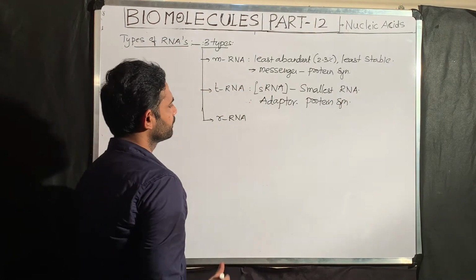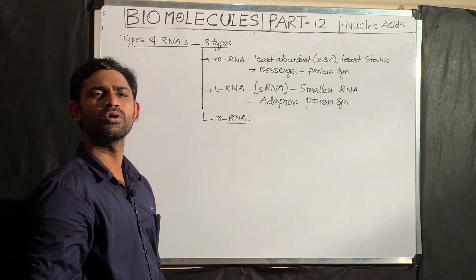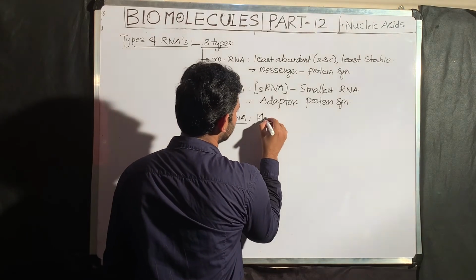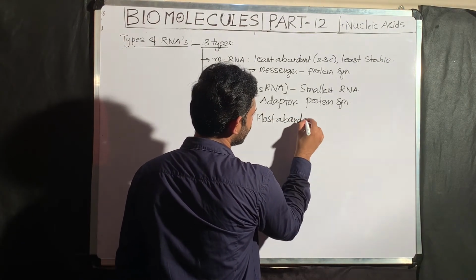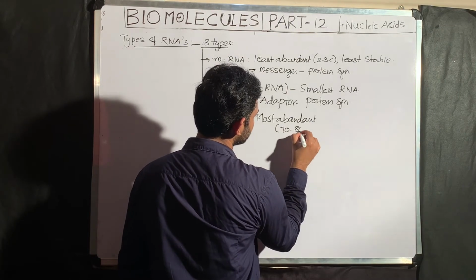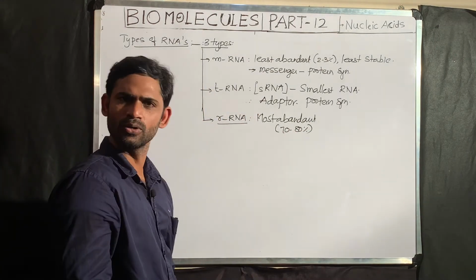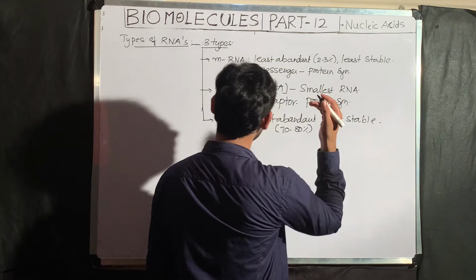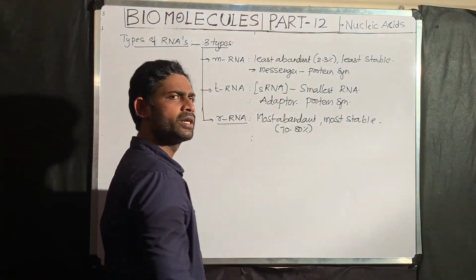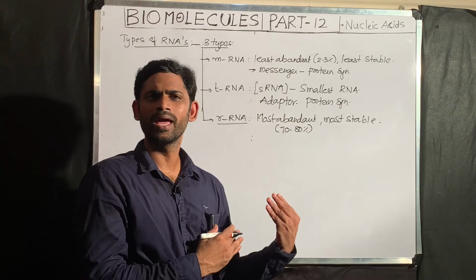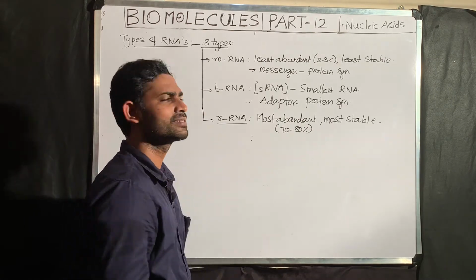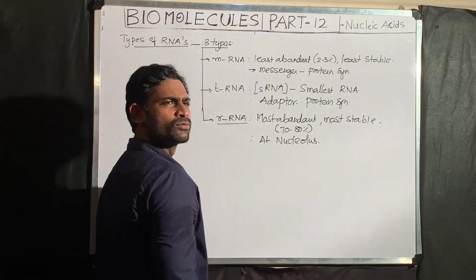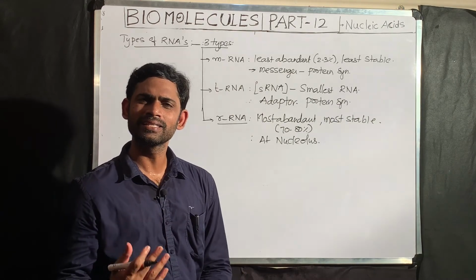You observe carefully. Next you take the rRNA. R stands for ribosomal RNA, part of the ribosome. rRNA is the most abundant, exactly opposite to the mRNA. 70 to 80% of the RNAs in the cell are occupied by the rRNAs only. The most abundant and most stable RNA is the rRNA. One more important point: in a eukaryotic cell, where are these different types of rRNAs synthesized? They are synthesized at the nucleolus. The nucleolus is where different types of rRNA synthesis occurs.